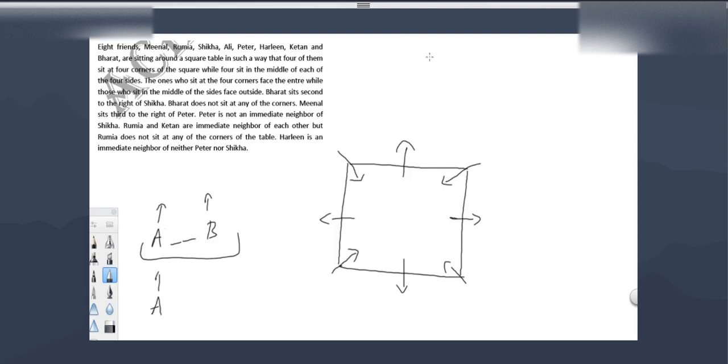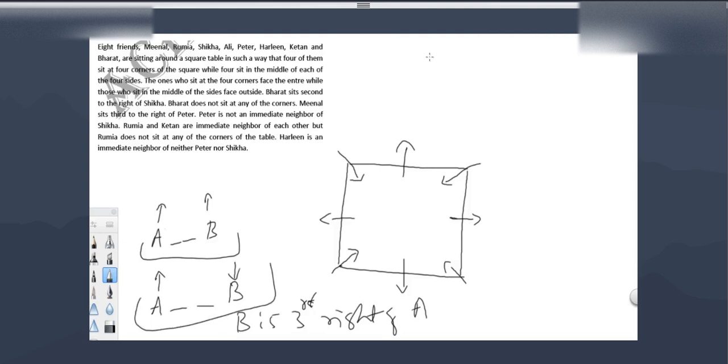But if two people are facing the opposite direction, let's say A is facing north, but B is facing south. Here we take the statement as B is third to the right of A. If B is third to the right of A in this case, then A is third to the left of B or right of B? Right of B, yes.